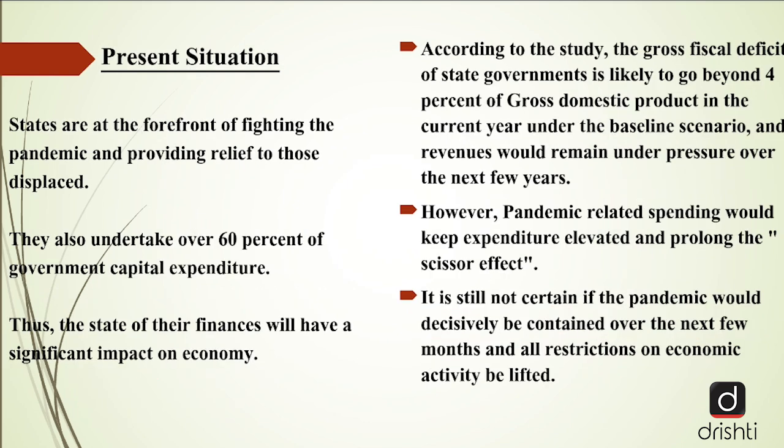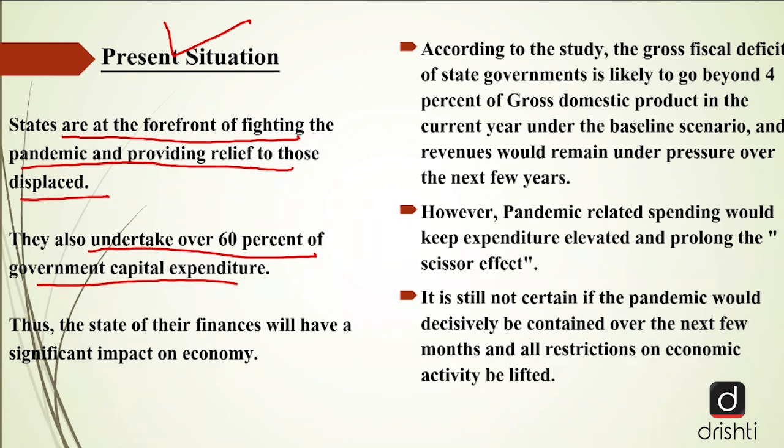Now, let's talk about the present situation. The states are at the forefront of fighting the pandemic and providing relief to those displaced. They also undertake over 60% of the government's capital expenditure. Now, when we speak about capital expenditure, it is the money spent on acquisition of assets like land, building, machinery, equipments, as well as the investments of the government in shares. So, it has been said that the states are taking around 60% of the government's capital expenditure.